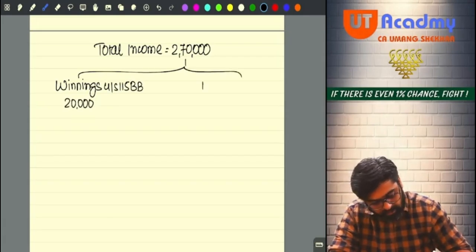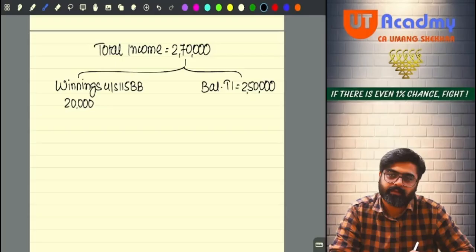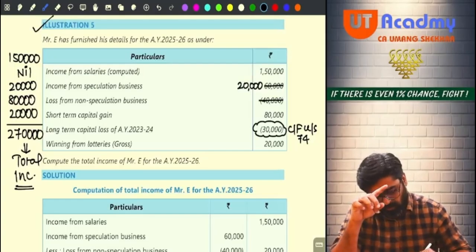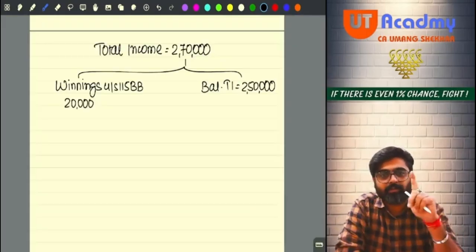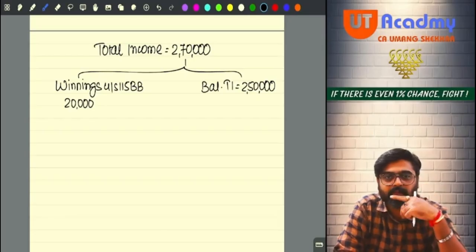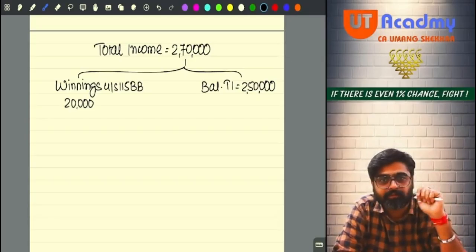Now you are very lucky that the balance total income is only 2,50,000. And you are not told that you are following 115 BAC. If you were following 115 BAC, your basic exemption limit would have been 3 lakhs. 3 lakh is higher basic exemption limit, 2,50,000.